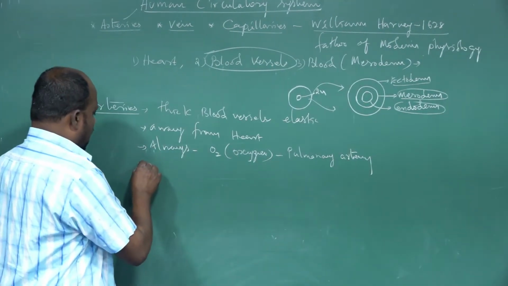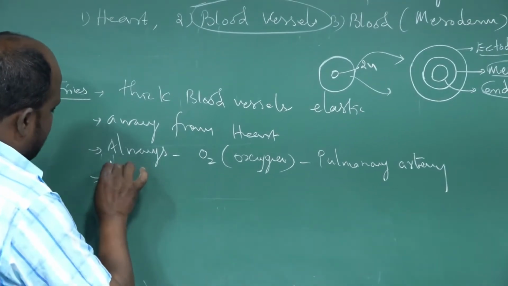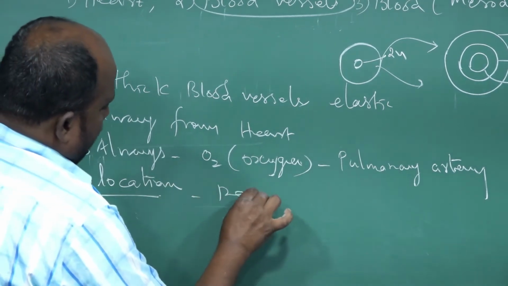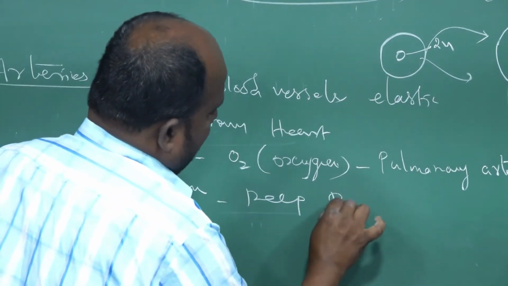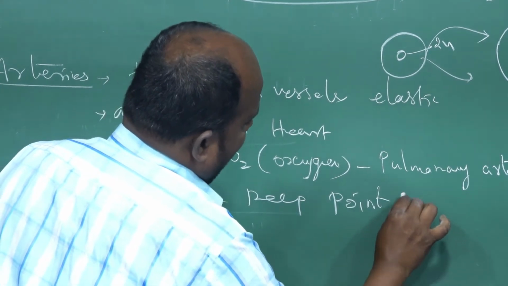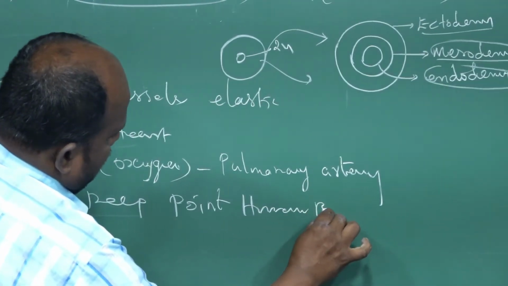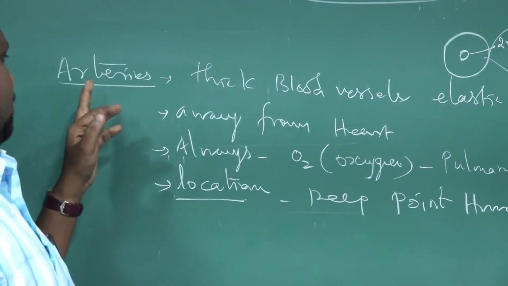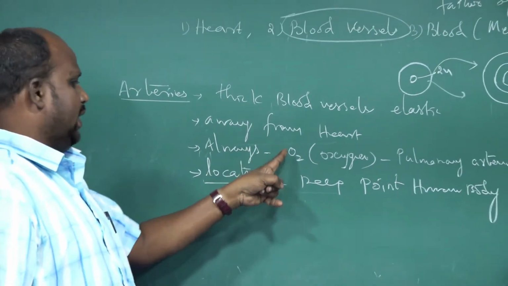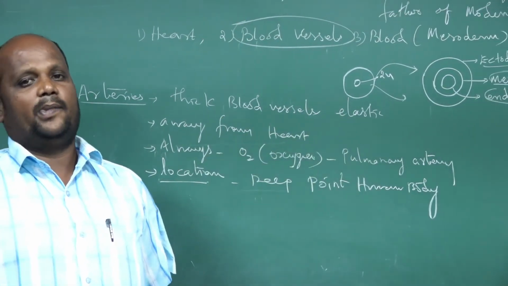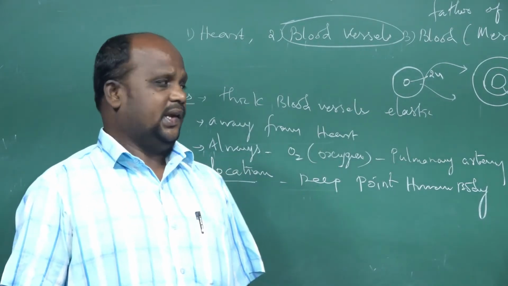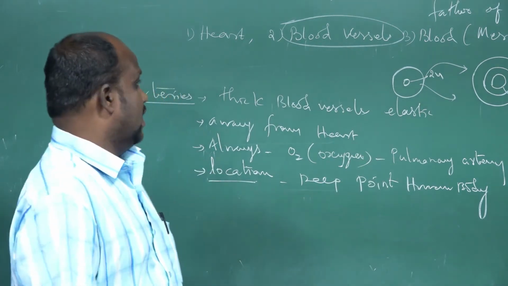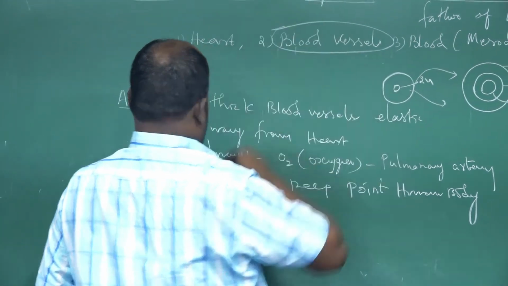Next one, the artery blood vessel location. Artery blood vessels are located at deep points of the human body. I told you it is always carrying O2 blood except the pulmonary artery. That is the main role of the artery blood vessel. It is a very thin blood vessel and of elastic form. Okay, the second type of blood vessel is the vein.